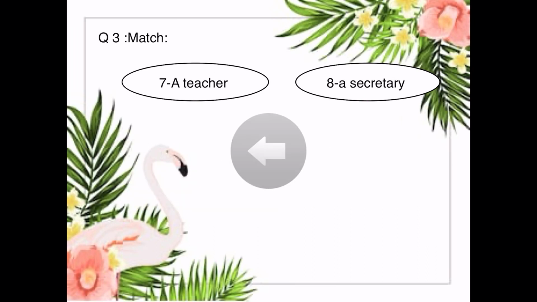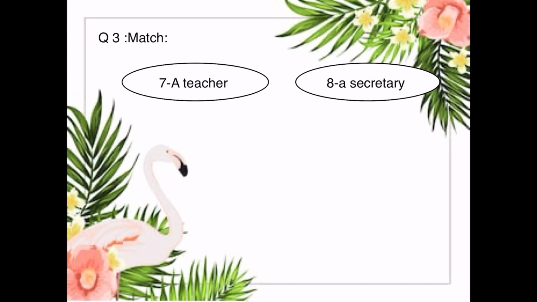Now, I want you to open your book, page number 68, and try to match the words with the sentences. So, a doctor is already done, letter D. A nurse, we match it with what? Letter what? F, excellent.